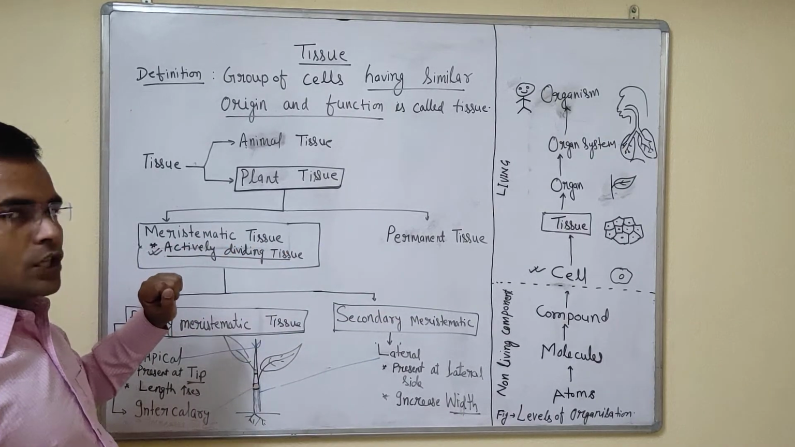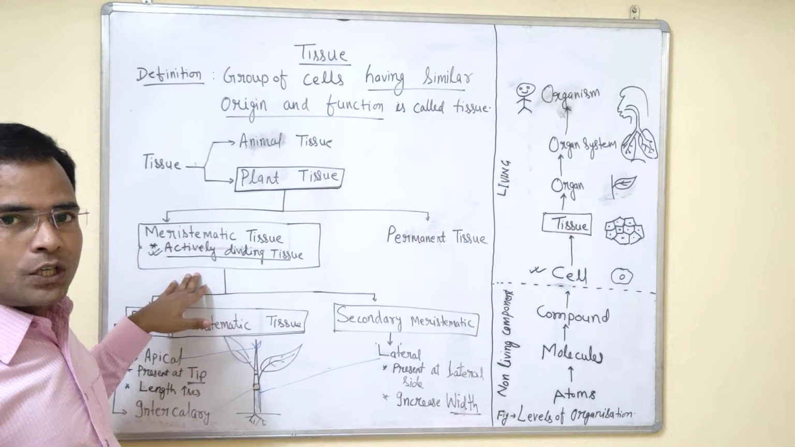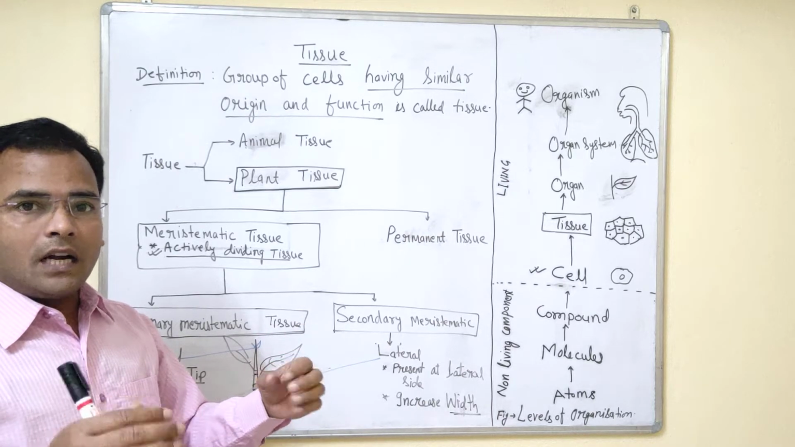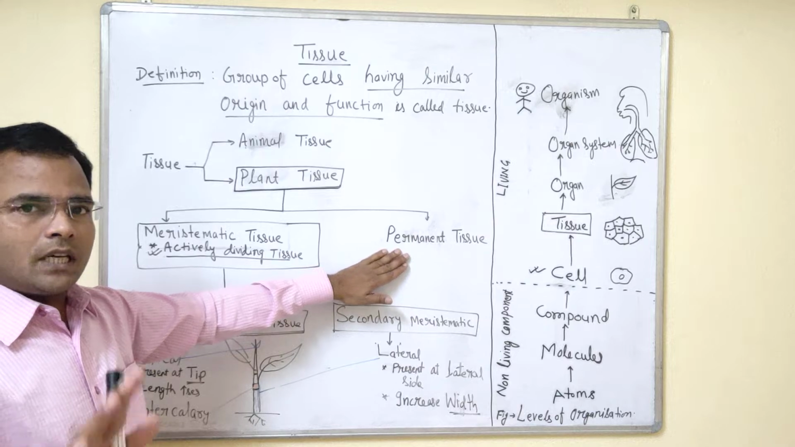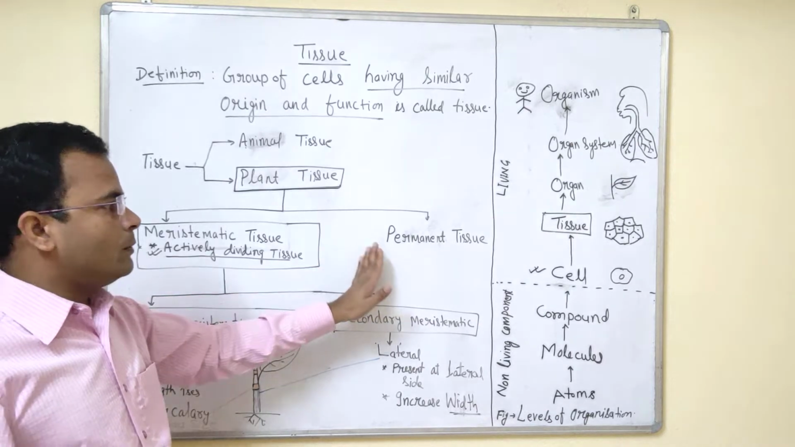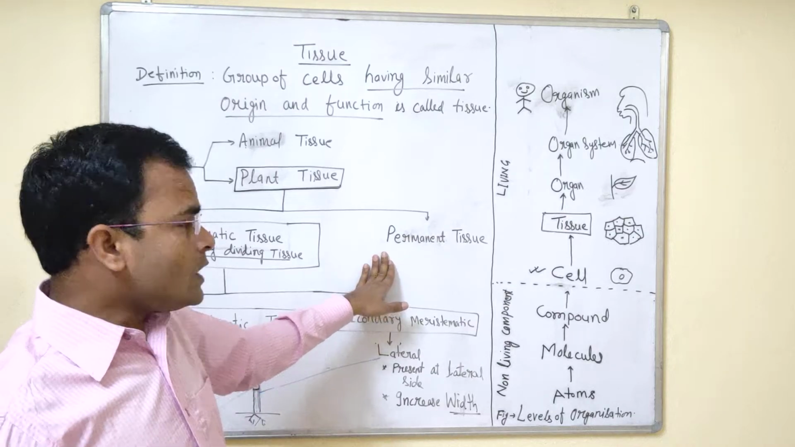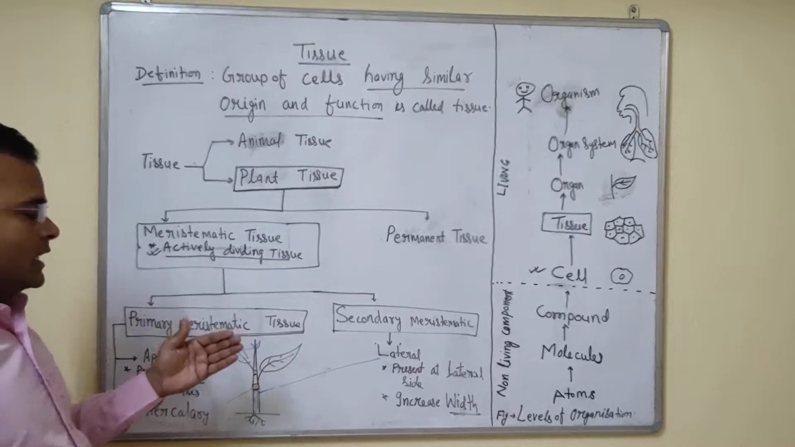What are meristematic tissues? Meristematic tissues are the actively dividing tissues. They are continuously dividing, still alive and in the active stage to divide. In permanent tissue, the growth has stopped. We will come to the permanent tissue in the next video. Today we are going to consider the meristematic tissue, which is the actively dividing tissue.